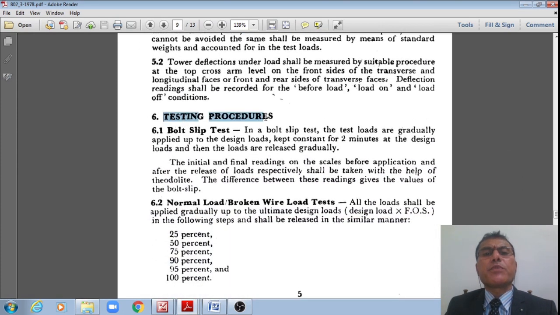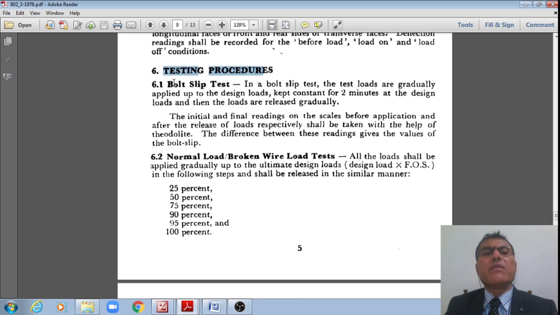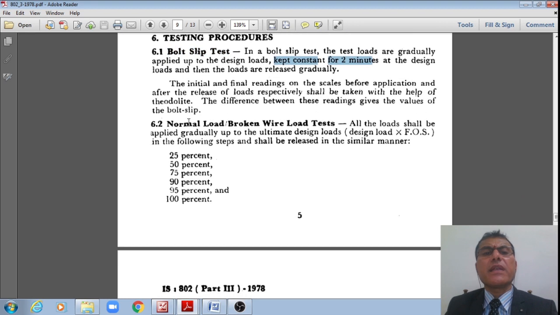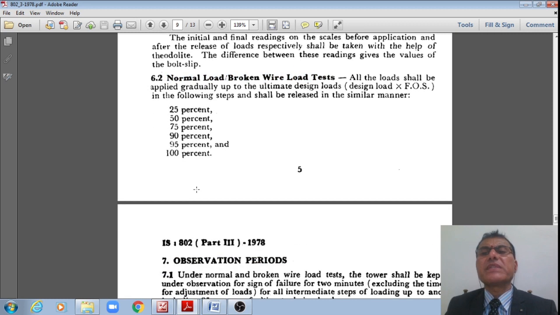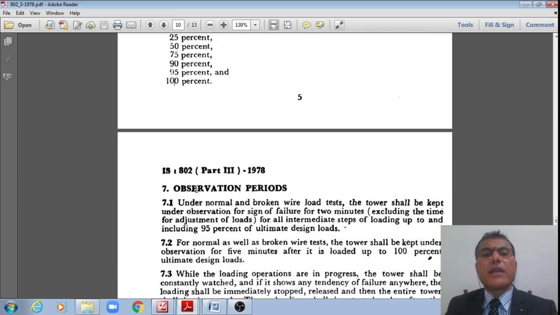And testing procedures: bolt slip tests, how they should be done, with the load kept constant for every 2 minutes. And normal load, broken wire condition load test for 25 to 100%: 25, 50, 75, up to 100%.